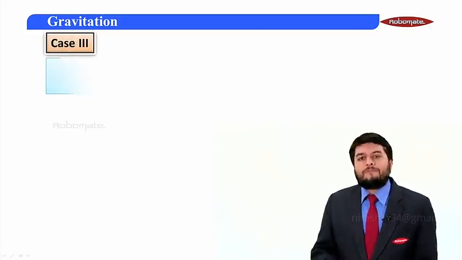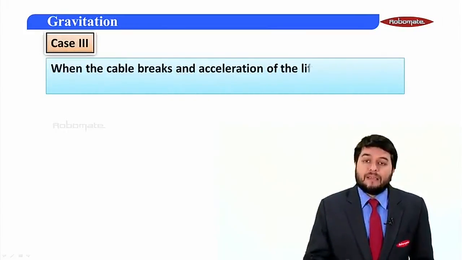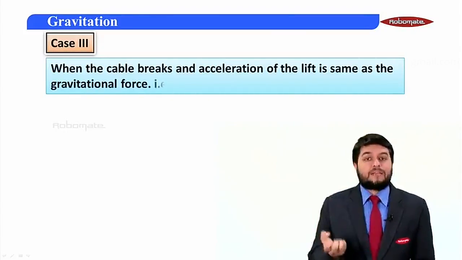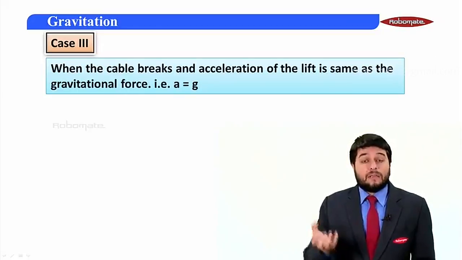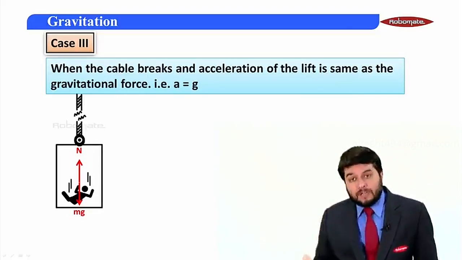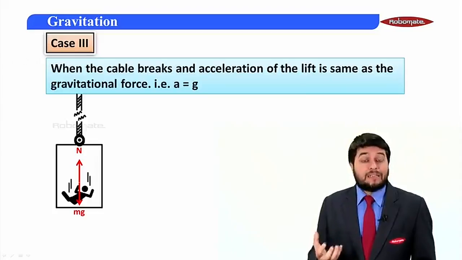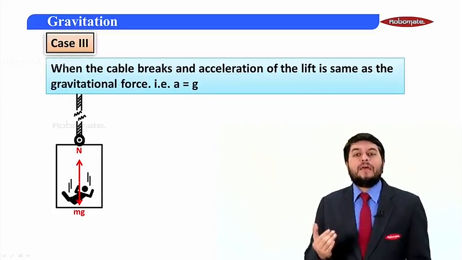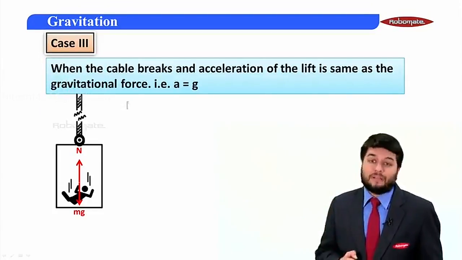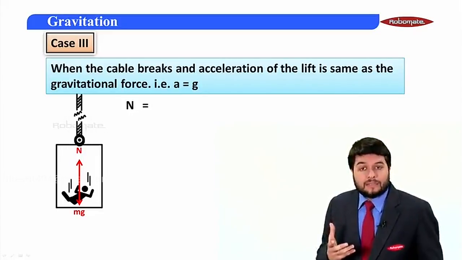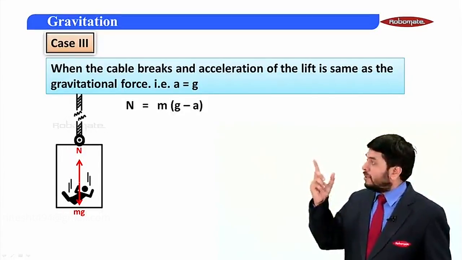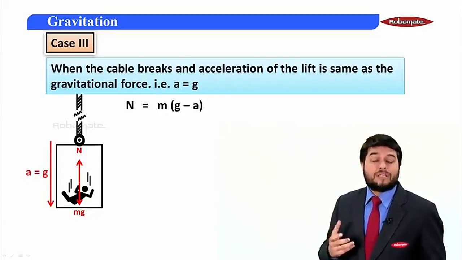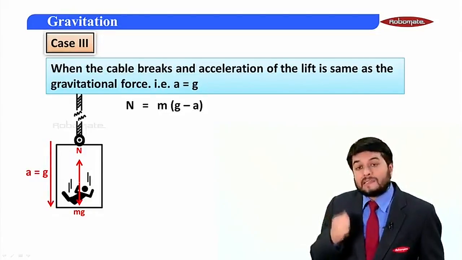Now let's go to the final condition. If I say that the cable of that lift breaks, that is, the lift and the person are freely falling down, that is, the acceleration of the lift is the same as the acceleration due to gravity. Okay, then in that case, if I start with the general equation of the normal reaction, the normal reaction in this case is m into (g minus a).